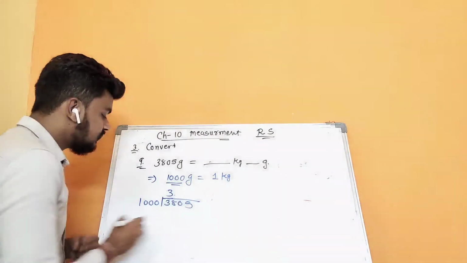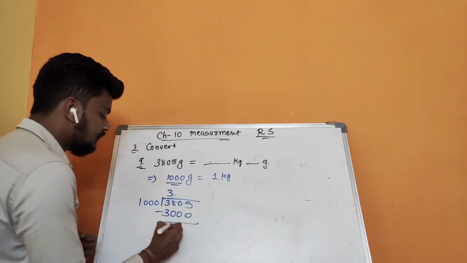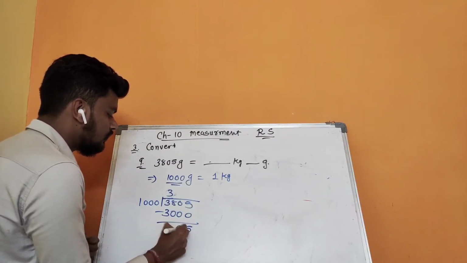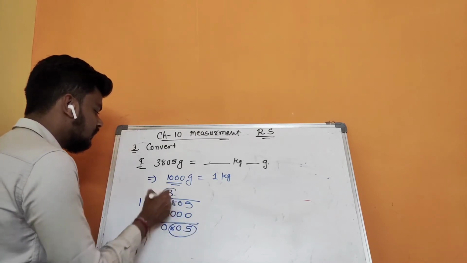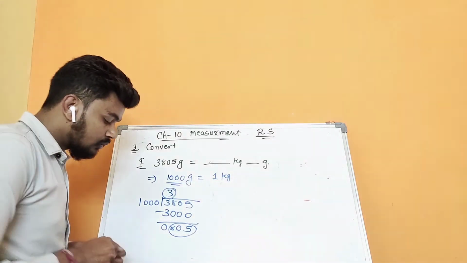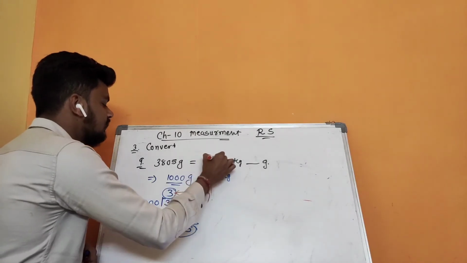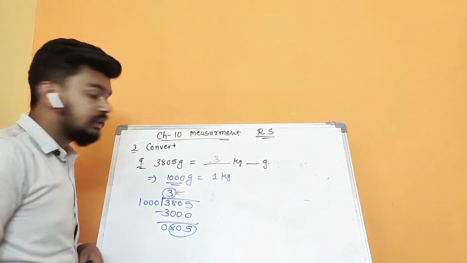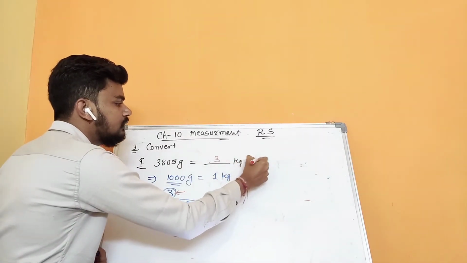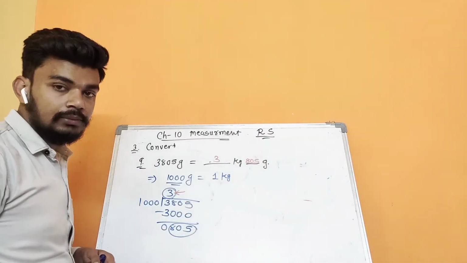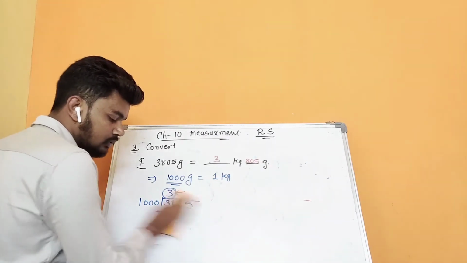So 1000 threes are 3000, minus, 805. So this is the remainder and this is the quotient, right? So as per that method, we remember that the quotient is the answer in kg, that is 3 kg, and the remainder is the answer in grams, which is 805 grams, right? Okay, let's do the next one.